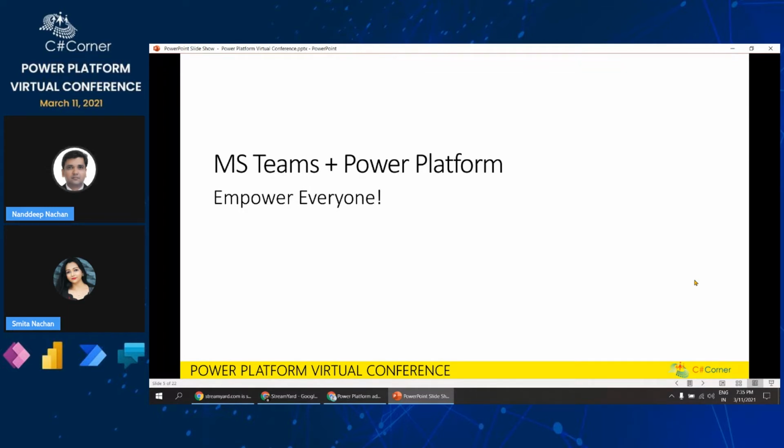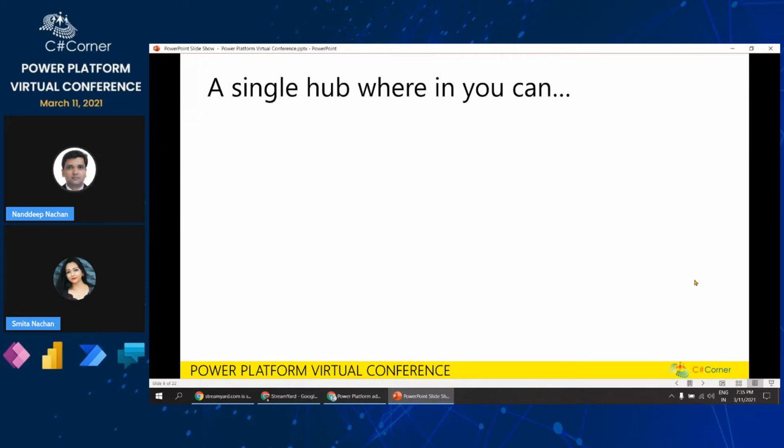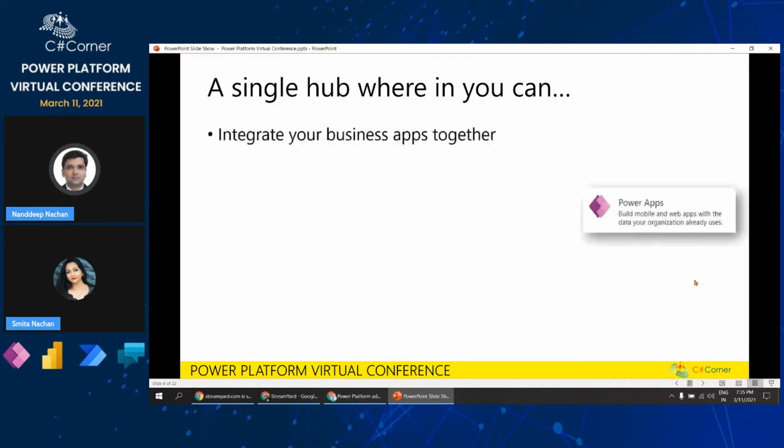So now let's see how Microsoft Teams and Power Platform work together and empower everyone to perform their activities. We want you to think of a single hub from where we will be able to integrate our business applications together. Mostly we use Power Apps for this purpose. So Power Apps help us to build mobile and web applications with the data our organization already uses.